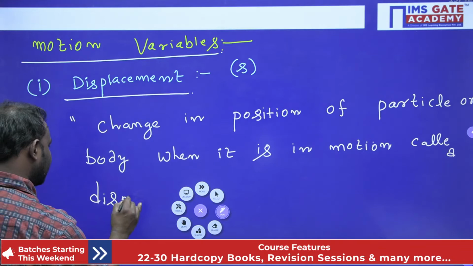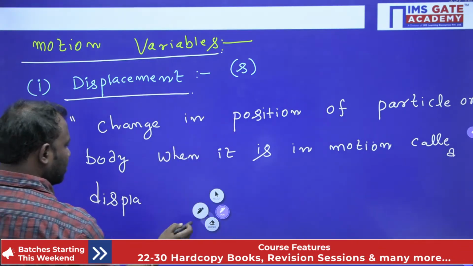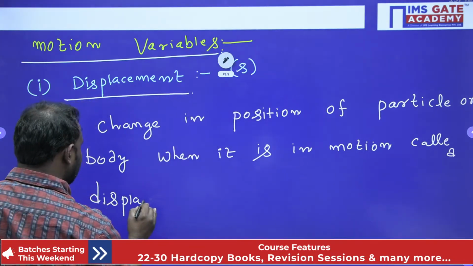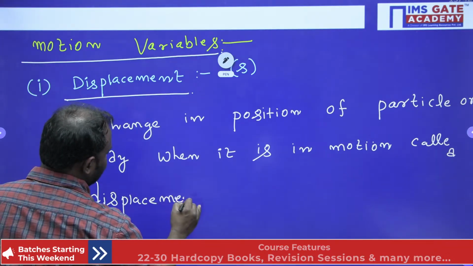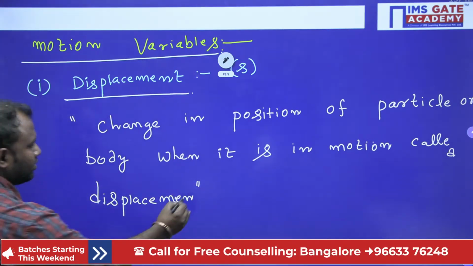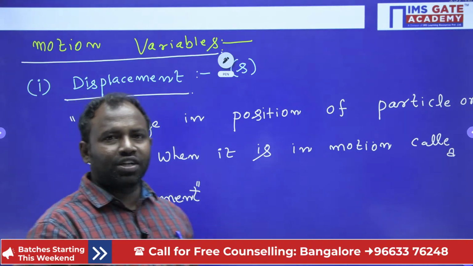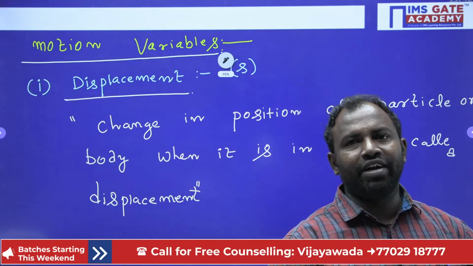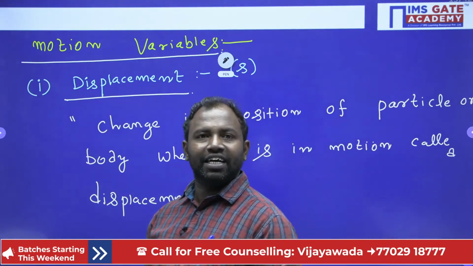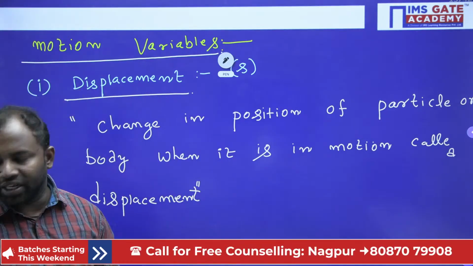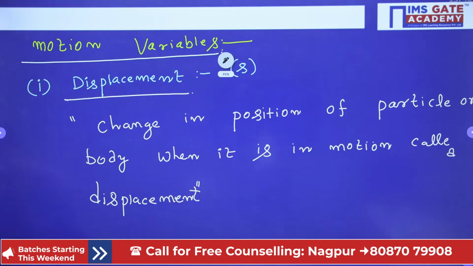So change in the position of a particle or a body when it is in motion is considered as displacement. Hope you understand, everybody. Now let us see that with one example.